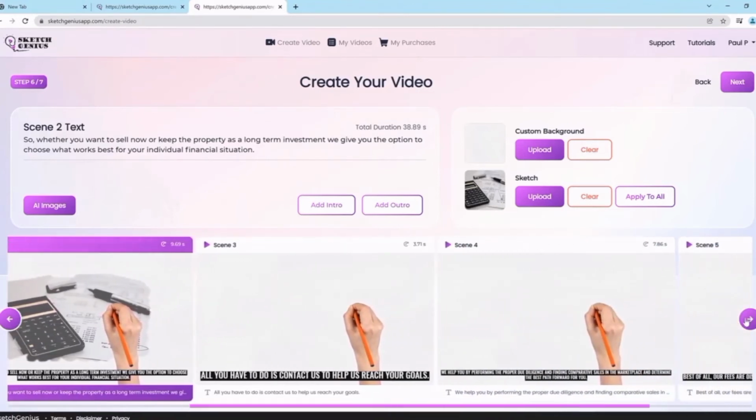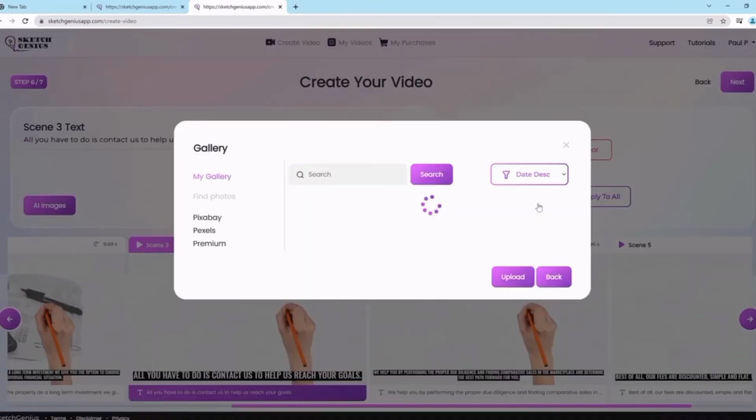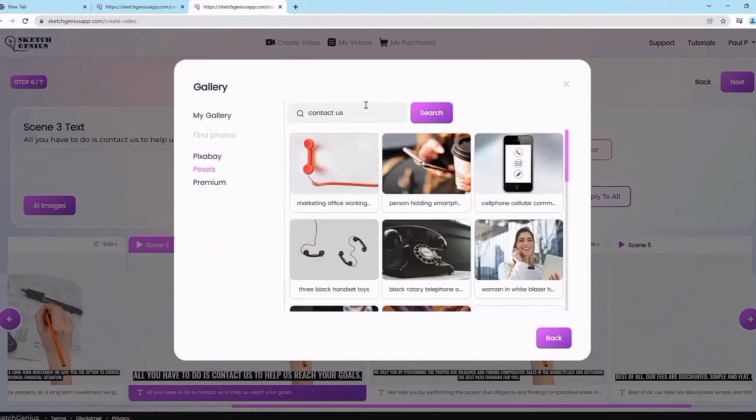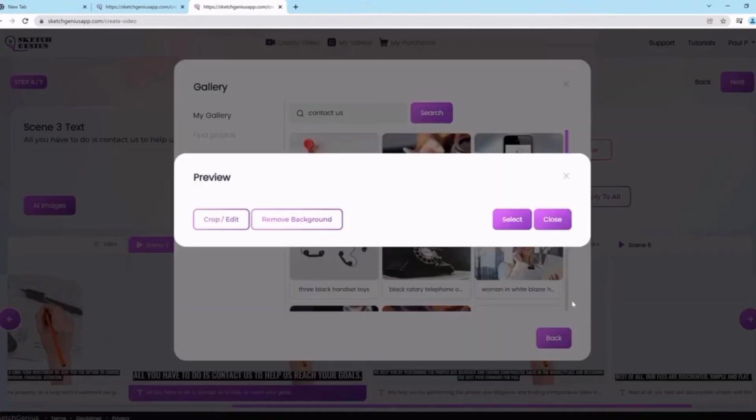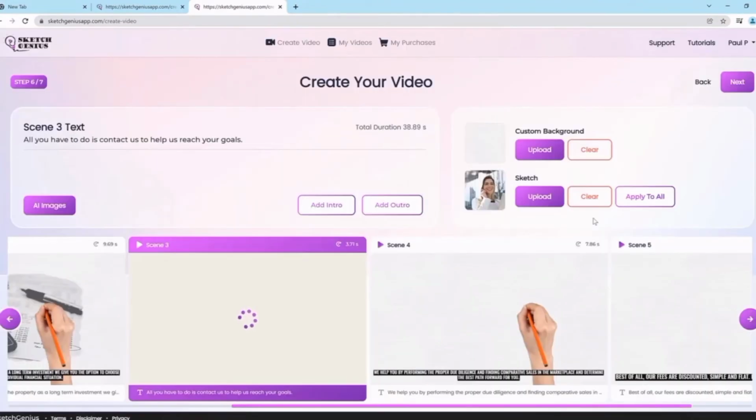Now we can do the same thing again for every one of these scenes there, or you can actually go into the upload button here to my right, and then you can actually search for them using our library. So we can go here, for example, and we can say, for example, contact us, or we can do anything to do with discounts. And if you like this one right here, you can either remove the background of it or even select this one, and you can do that. You can mix and match. You don't have to rely on our AI images system.